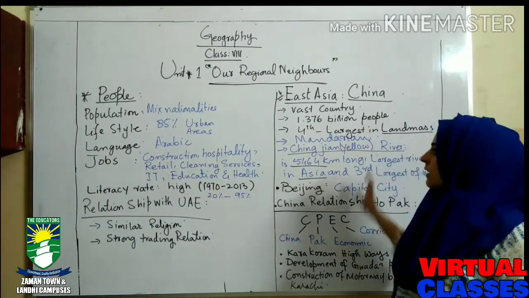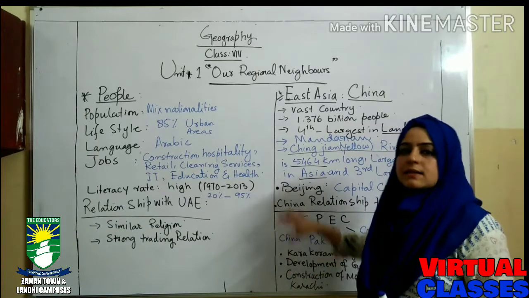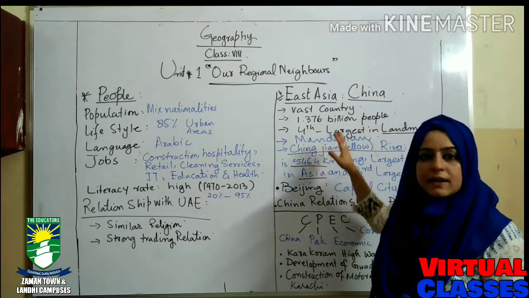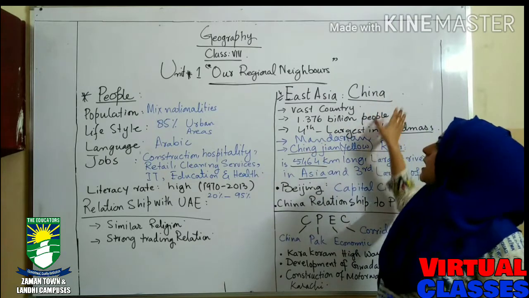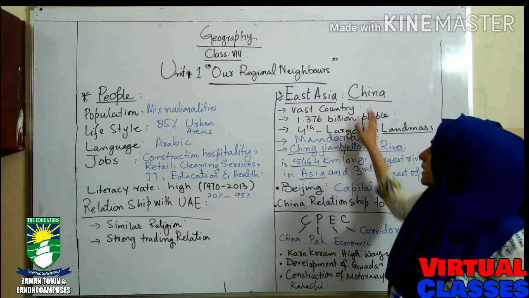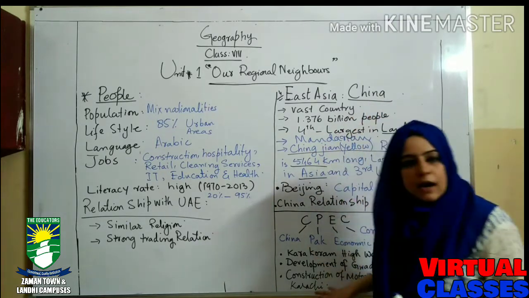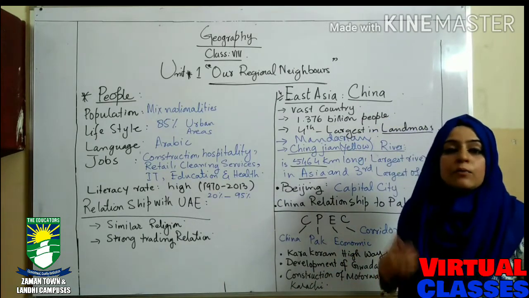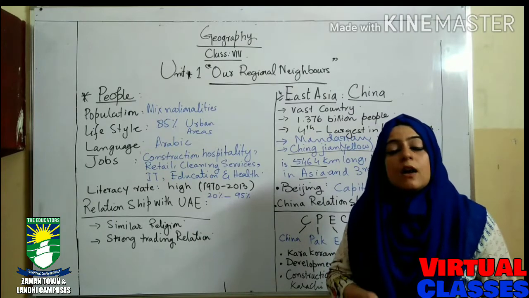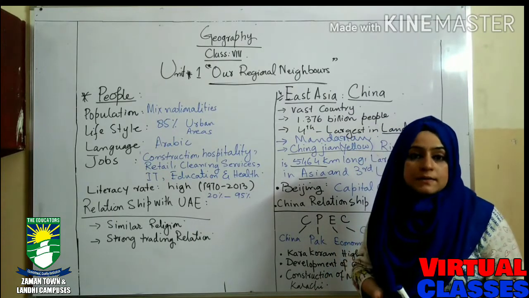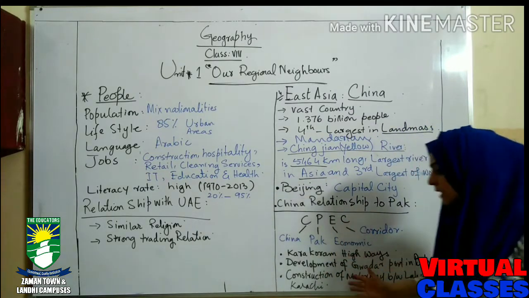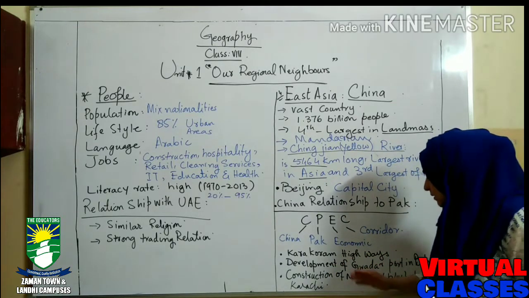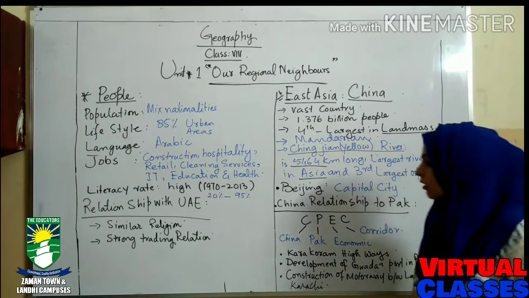Okay, so these were the points we have discussed regarding the East Asia region, the last region, as we have learned four. We discussed China: the main things about China, how we have a relationship with China, and how China supports Pakistan in projects like the Karakoram highway, development of Gwadar port in Balochistan, and construction of the motorway between Lahore and Karachi.